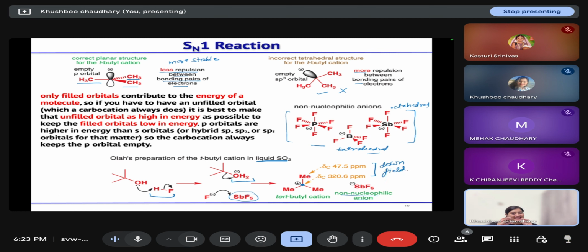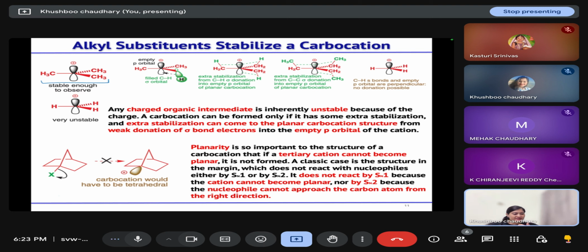Okay, so carbocations can be isolated in the presence of a solvent which does not solvate that carbocation, and in the presence of some non-nucleophilic anion that will not react with that carbocation by donation of electrons. So this carbocation that is attached with the three methyl groups is stable enough that it can be isolated.